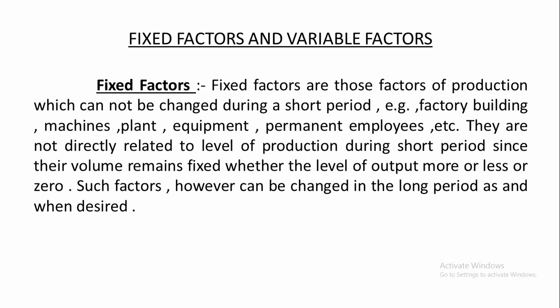Even in case of zero production, the producer has to bear the cost of fixed factors, because they are always fixed, right? Such factors, however, can be changed in the long run, as and when desired. So fixed factors means those factors of production whose size cannot be changed in order to change the production. In order to increase the production, their size cannot be changed. They remain constant, they remain fixed. Whatever may be the production, it may be more, it may be less, it may be zero, right? So that is fixed factor.